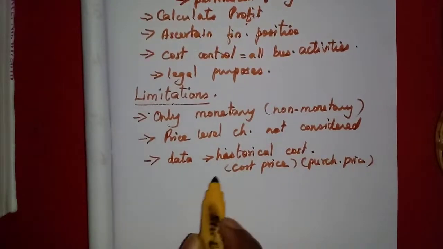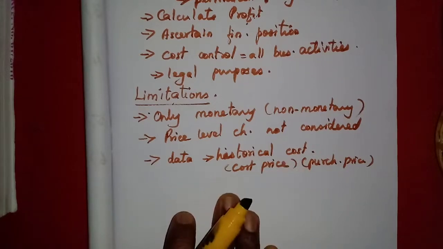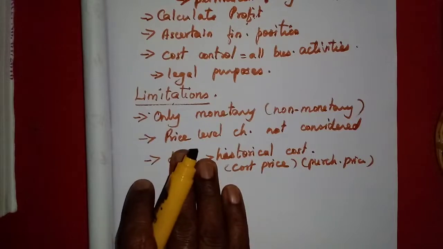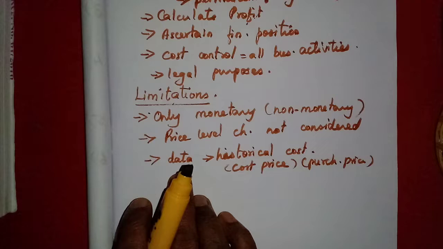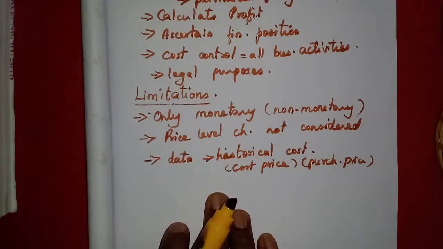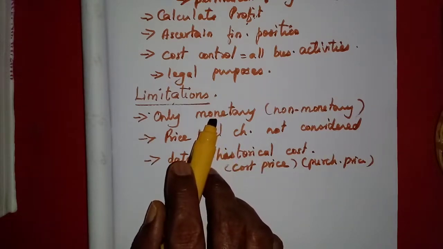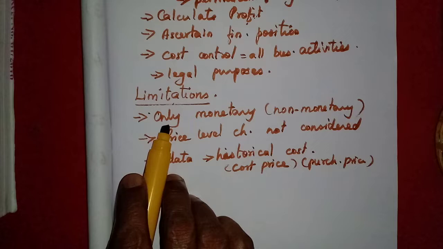So that is the other limitation. Only 3 limitations of bookkeeping. This will come for accounting too. If they ask for any limitation of accounting, they will say only these 3. Non-monetary items, that information, transactions cannot be entered in the books of accounts.